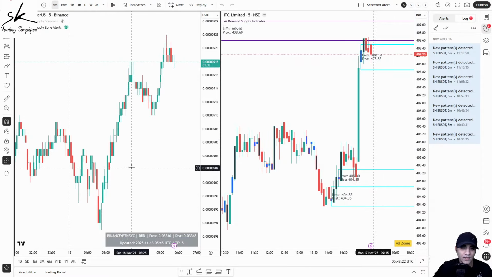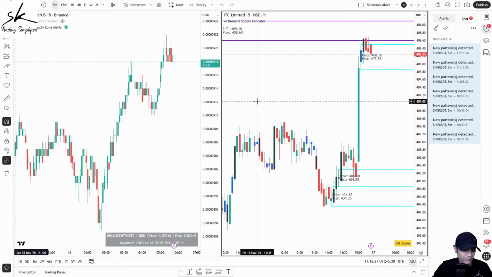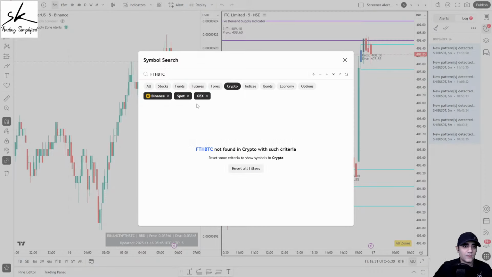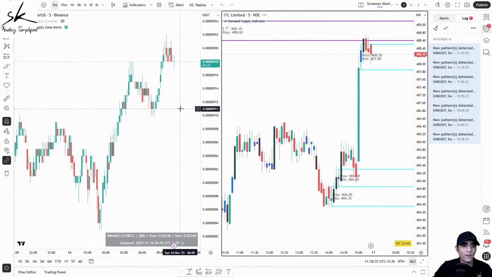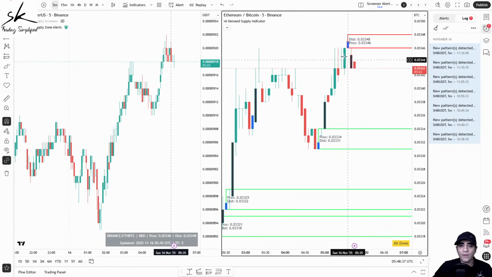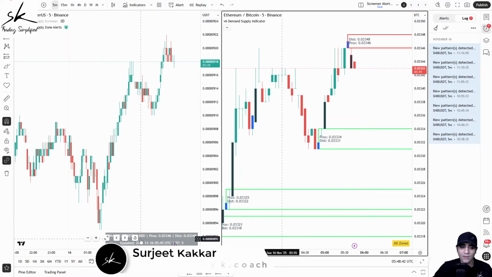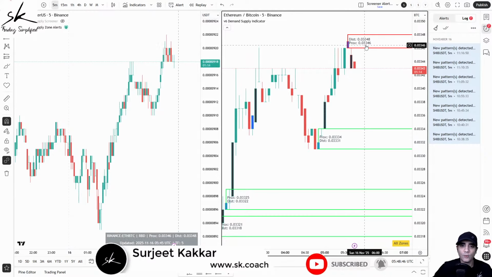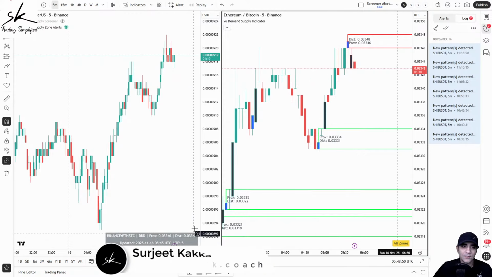Like you can see, currently it is telling me the last zone was formed on ETH BTC. So if I go to ETH BTC and let's change this to crypto, sorry, ETH. So you can see on the 5-minute chart, we just had a formation of rally base drop, and that is what it is telling me. We had a rally base drop where the proximal line starts at 0.03346. You can see 0.03346 ending at 48, and you can see ending at 48.